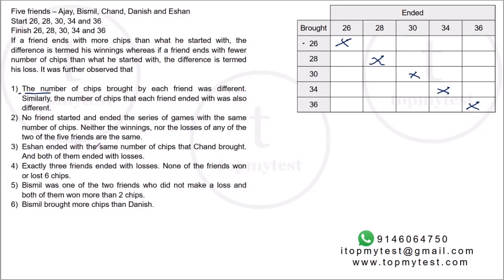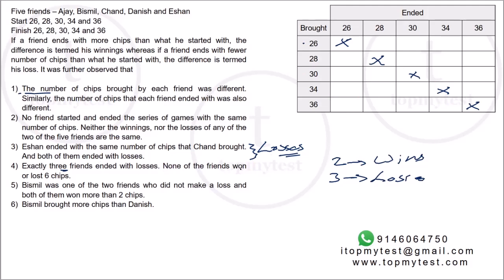Ishan ended with the same number of chips that Chand brought, and both of them ended with losses. Exactly three friends ended with a loss. Since nobody starts and finishes the same, if three people have losses, the remaining two will have wins. So two people made extra chips and three people lost chips.